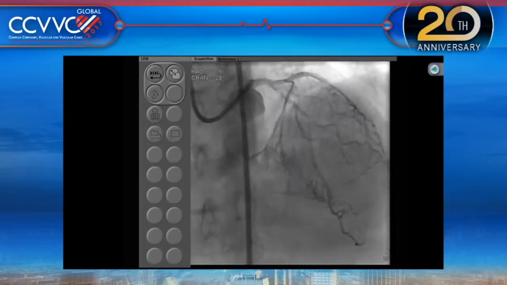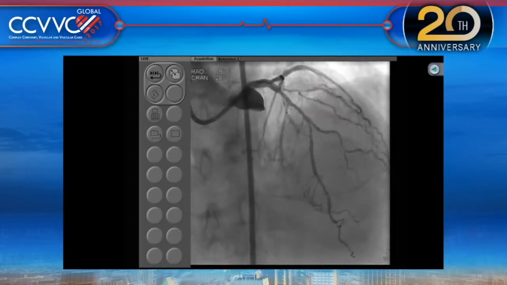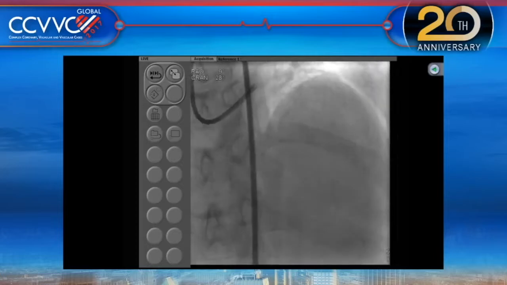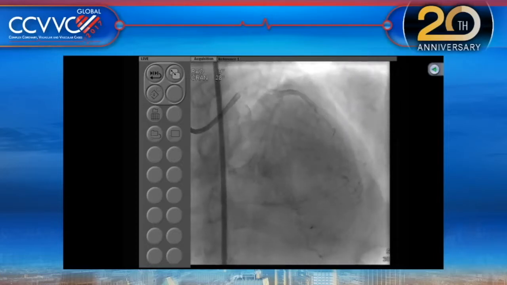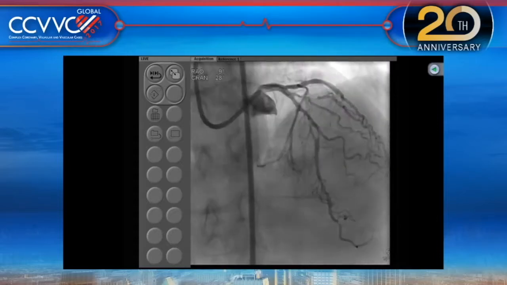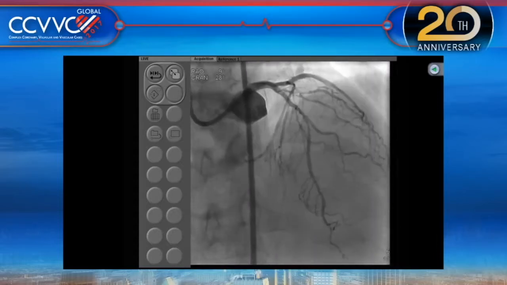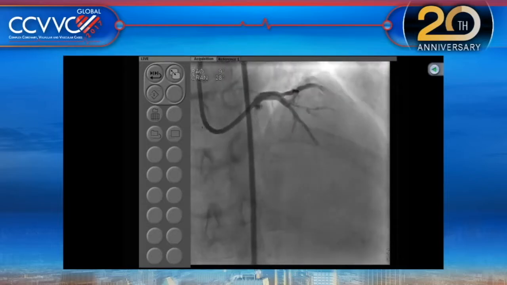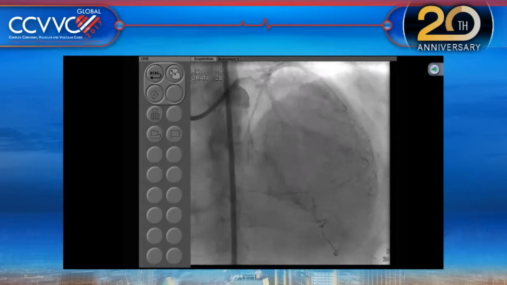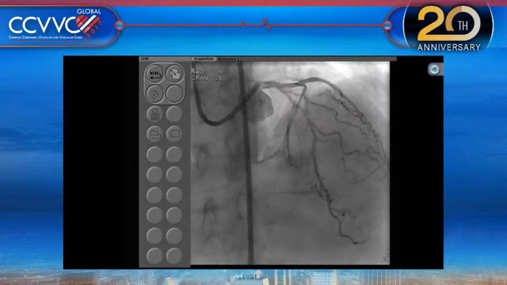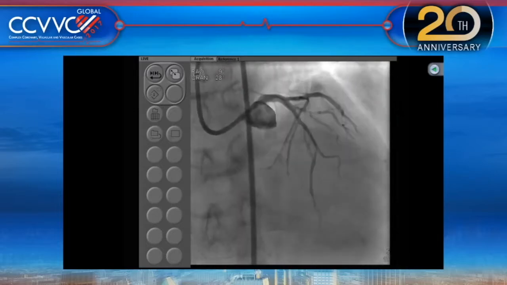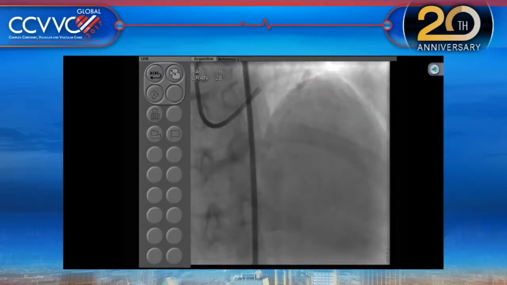Although the diagonal is about a 2.25 millimeter vessel, the first diagonal is diffusely diseased, moderate size. There is no disease of the LAD at that place. So we felt that we should just concentrate on the mid LAD. Although it looks like only mild little flakes, we know from this particular case, in the circumflex, that we had to do a rotablation because the lesion did not crack. So we said, well, we do IVUS and try to learn a little bit about the lesion morphology. So we did the IVUS here.